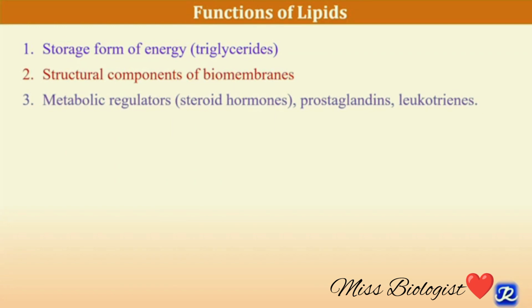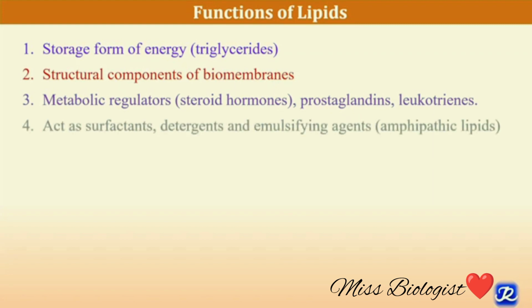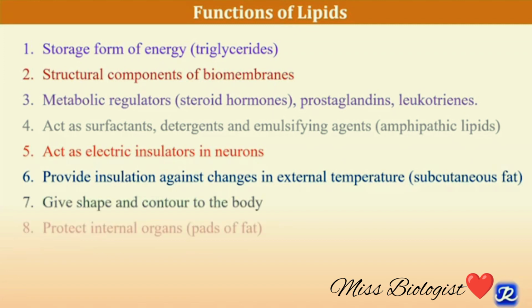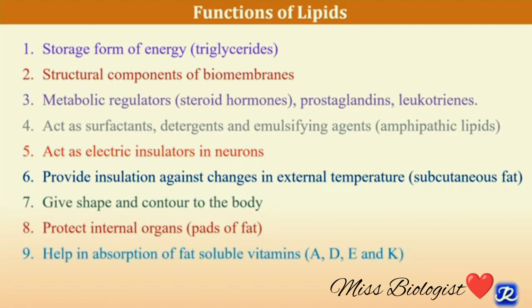Metabolic regulators like steroid hormones, eicosanoids like prostaglandins and leukotrienes perform various functions in the body. They act as surfactants, detergents and emulsifying agents. Also act as electrical insulators in neurons, for example sphingomyelin. They provide insulation against changes in external temperature due to subcutaneous fat. They give shape and contour to the body. They protect the internal organs due to pads of fat. Help in absorption of fat-soluble vitamins like A, D, E and K. And one of the important phospholipids, that is phosphatidylinositol, is a second messenger in hormone action.